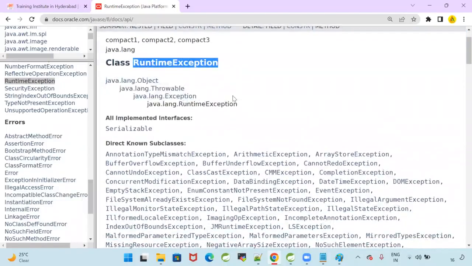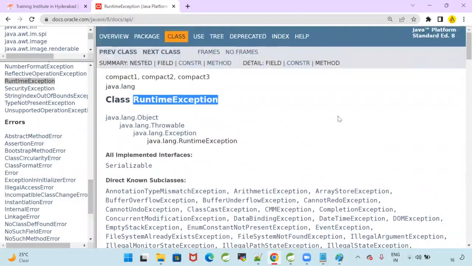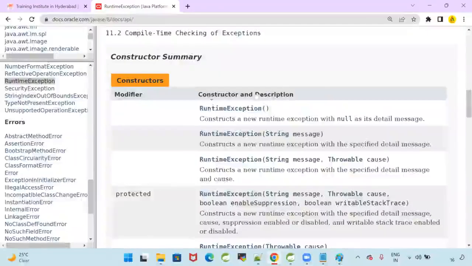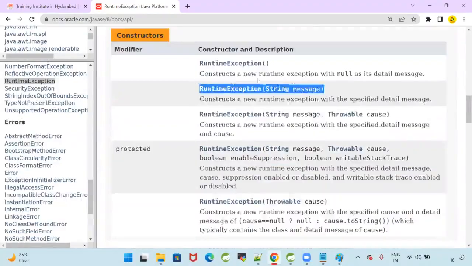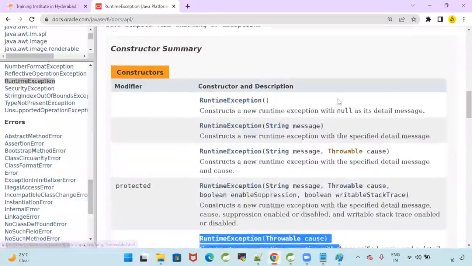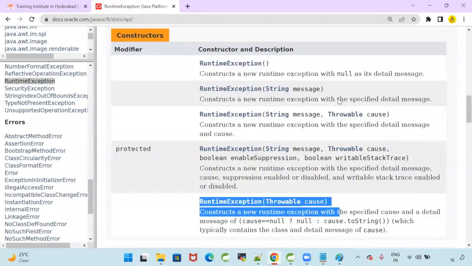Now inside this RuntimeException, there are constructor 1, constructor 2, constructor 3, constructor 4, constructor 5. Can I call it constructor overloading? Yes. What is a constructor?